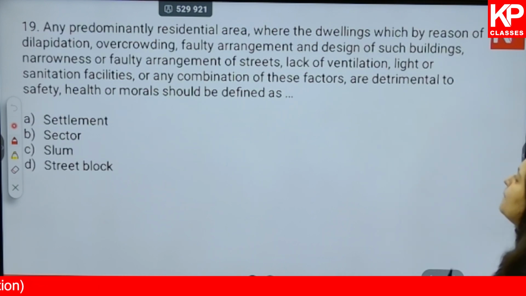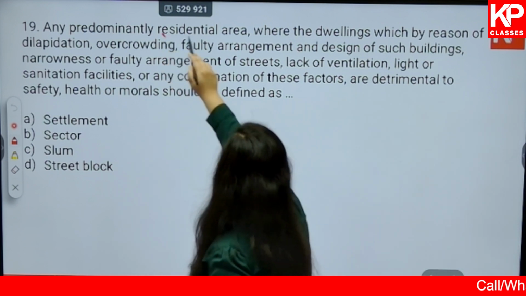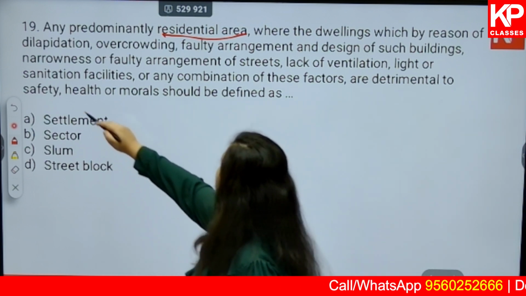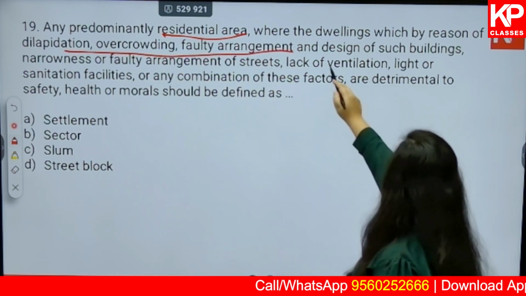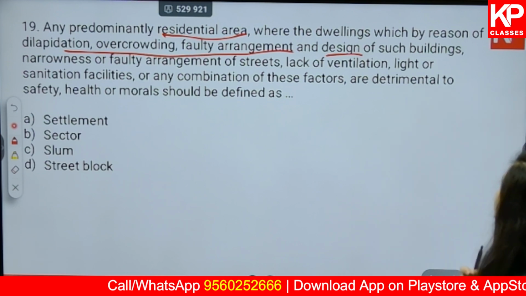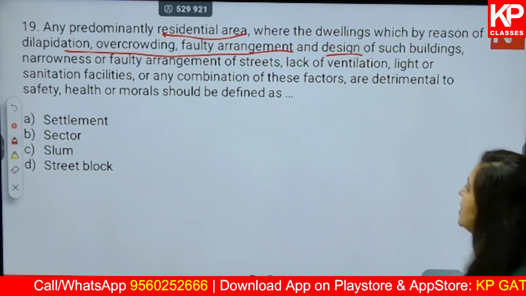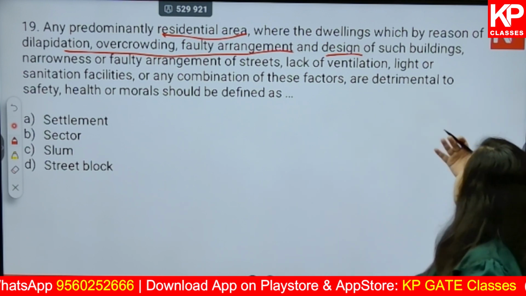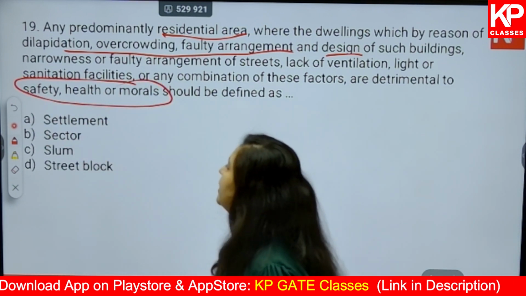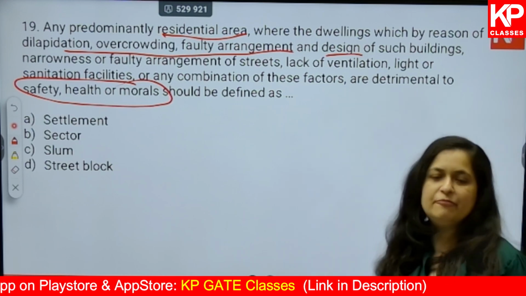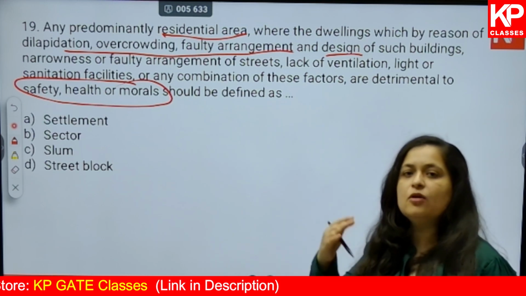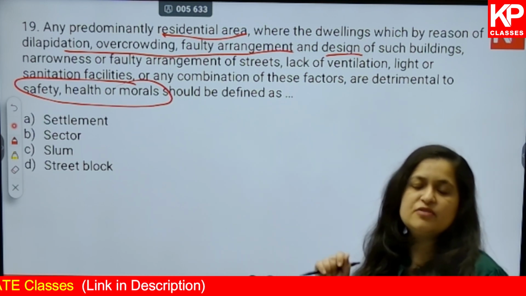Next, any predominantly residential area where the dwellings, by reason of dilapidation, overcrowding, faulty arrangement and design of such buildings, narrowness or faulty arrangement of streets, lack of ventilation, light or sanitation facilities, or any combination of these factors, are detrimental to safety, health or morals, should be defined as. Okay, all the negatives have been noted down in this. It's a residential area, and there are a lot of problems, a lot of negative aspects that we are able to see over here.